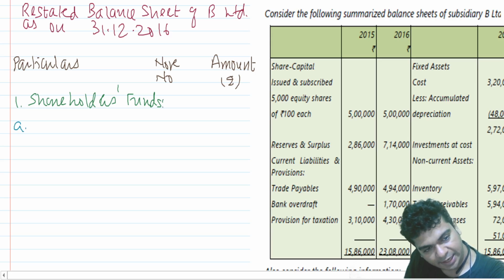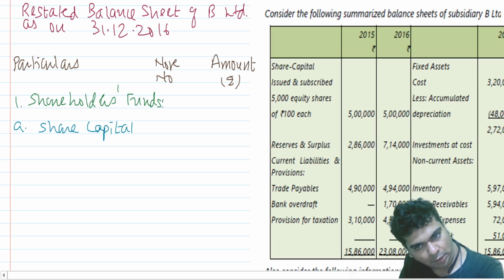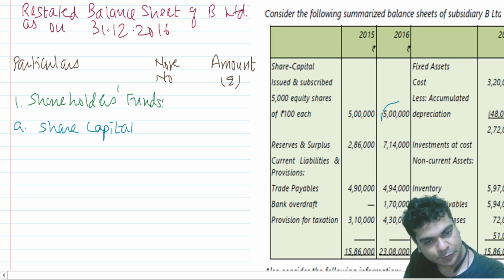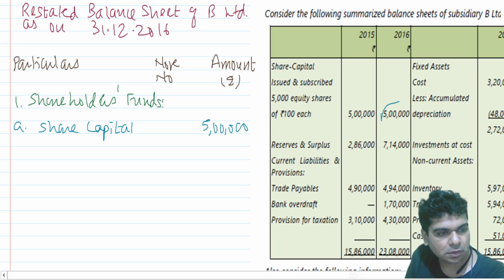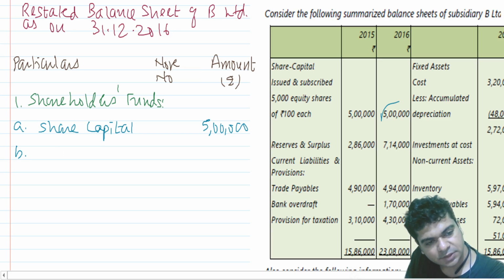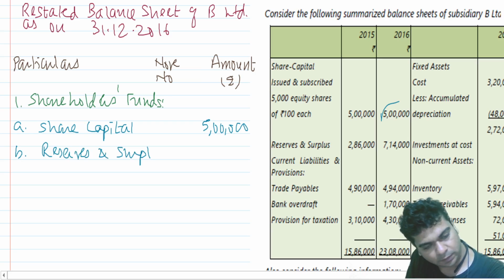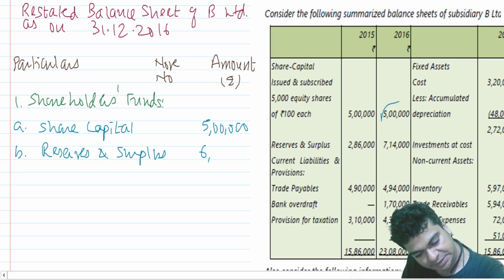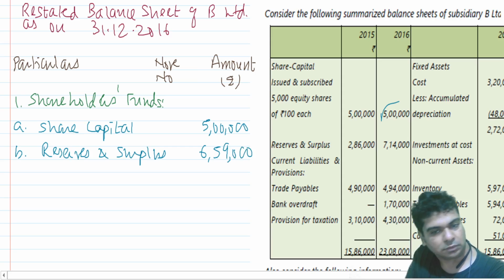Show under that A, share capital. There will be no change in the share capital. So 5 lakhs as it is. Reserves and surplus. We calculated 6,59,000.